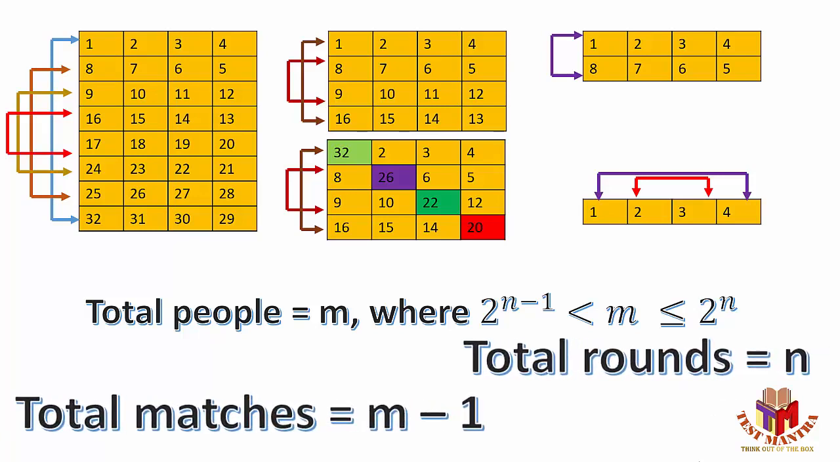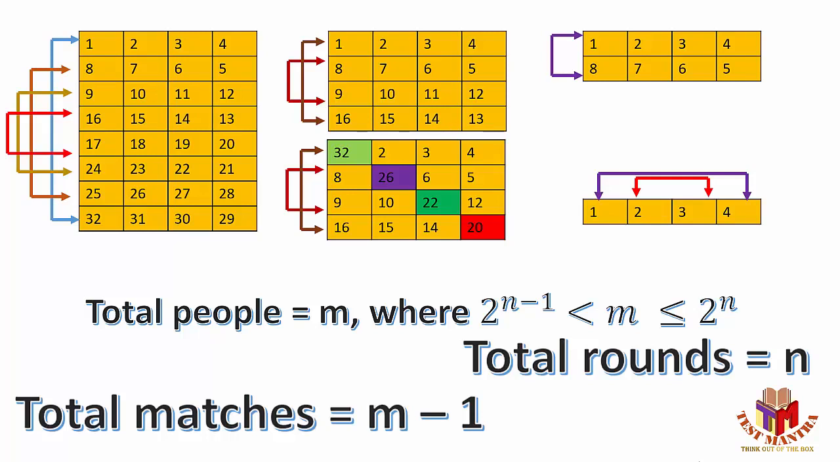The total number of rounds will be nothing but n. Like 32 is 2 raised to 5, that means I have altogether 5 rounds possible including finals, and the total number of matches will always be m minus 1, where m is the number of people available. So 32 people are there. I can definitely say that there will be altogether 31 matches possible in this case.